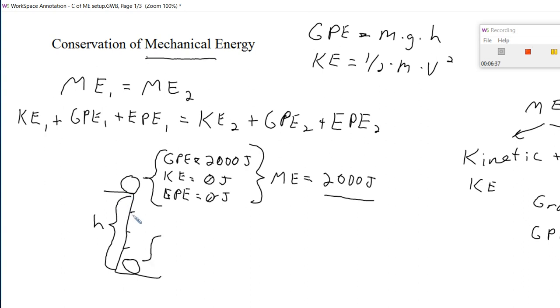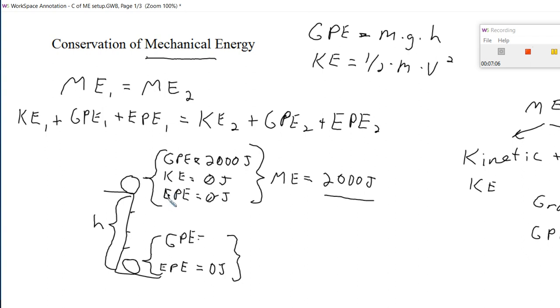Now, if we consider it at the very bottom, the elastic potential energy is still 0, because there are still no springs, bungee cords, or anything else taking any of that GPE and transforming it into elastic energy. Now, the GPE, on the other hand, is at ground level, so its height is 0.